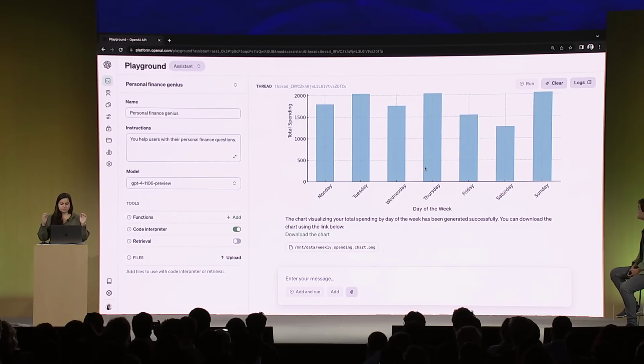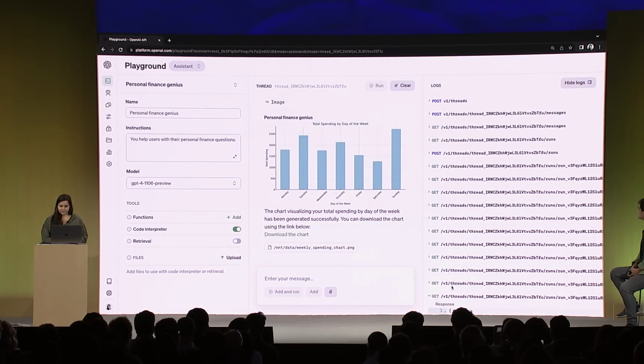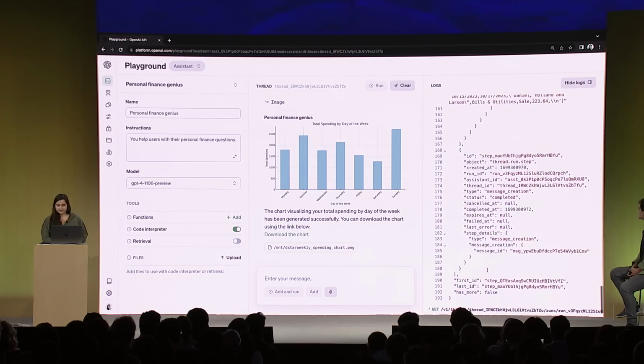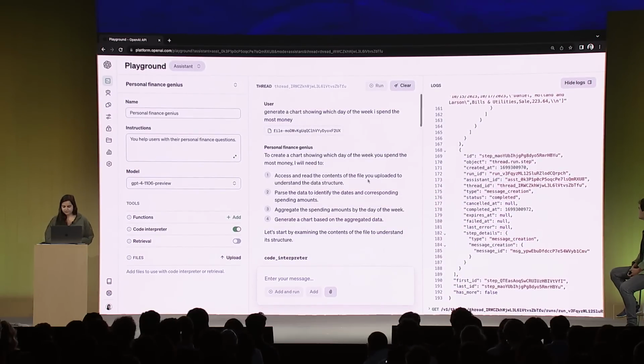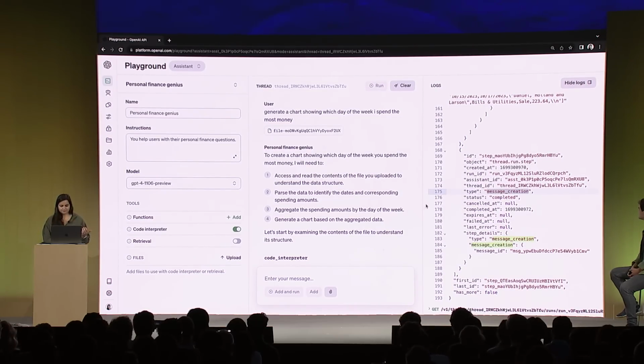We can look at what we've called steps. Steps are basically the logs for your run, and they're super useful so you can render your own rich UIs to show your users what's happening. You can see the logs tab here. I can open it, scroll down, and find the steps for this run. This is reverse chron, so I'm scrolling to the bottom, and I can show you how we got here. So first, you can see we've created a step, and it has type message. So that corresponds with this first message we've created.